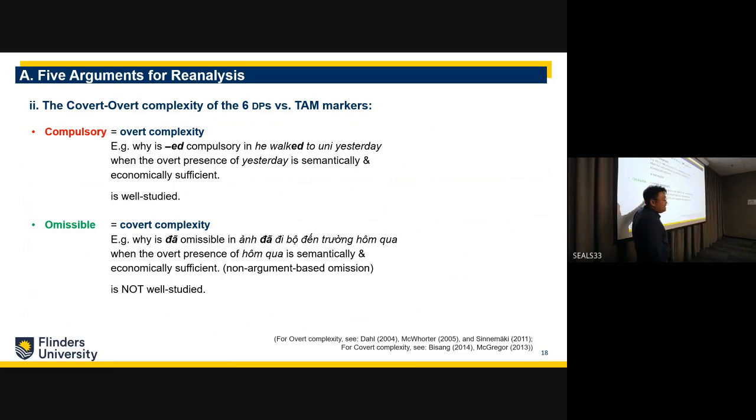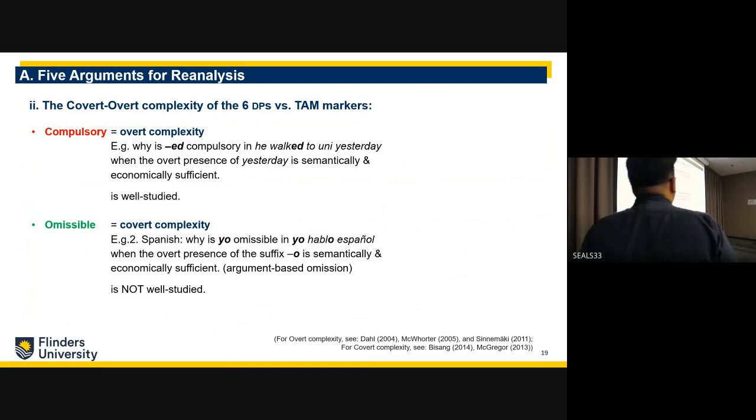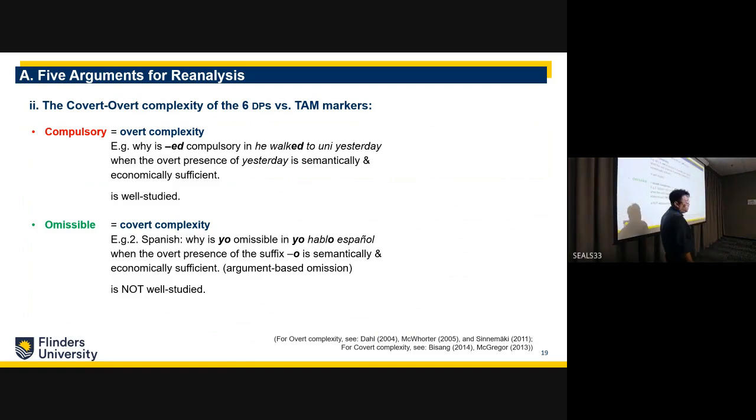Now this complexity is not well studied at all, and we don't know what sort of ideas or what sort of things operate these covert complexities. So for example, here you can have argument-based omissions, like in Spanish, hablo español versus yo hablo español, you can omit yo. Now, I'm not arguing that the omission of yo removes some sort of pragmatic or emphatic focus. But when the context is clear, you can omit them, and the reason you can omit them is because of the rich agreement in the verb.